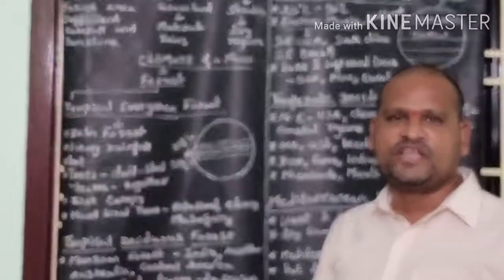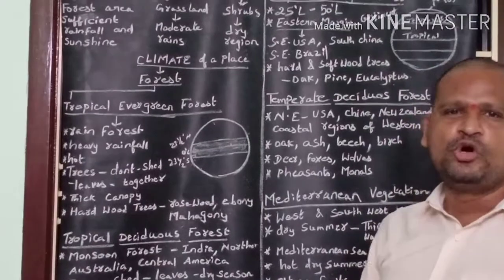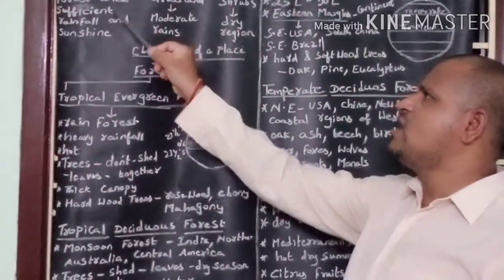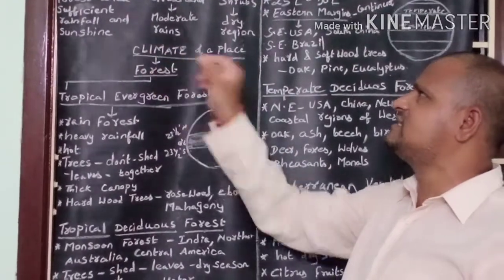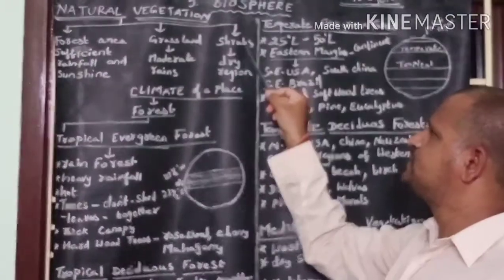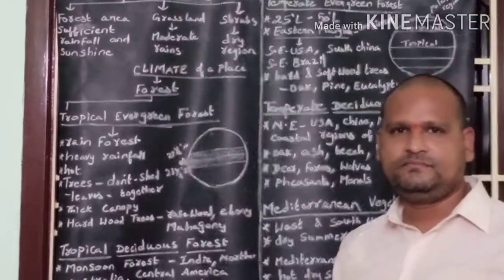Thus, natural vegetation is broadly classified into three categories. They are forest in areas with sufficient rainfall and sunshine, grassland which gets moderate rains, and shrubs in dry regions.